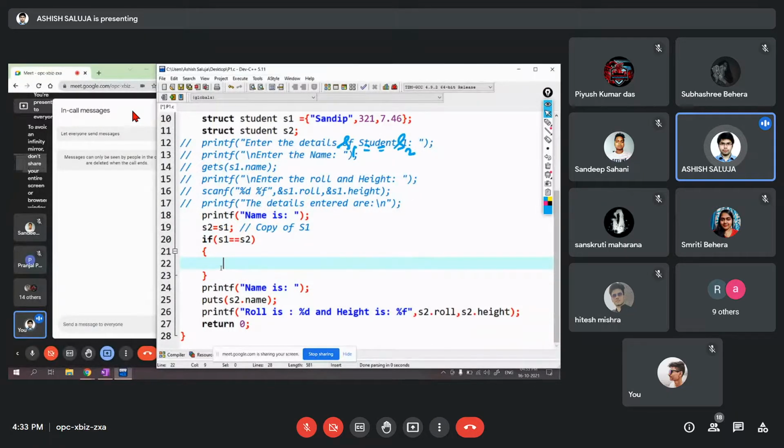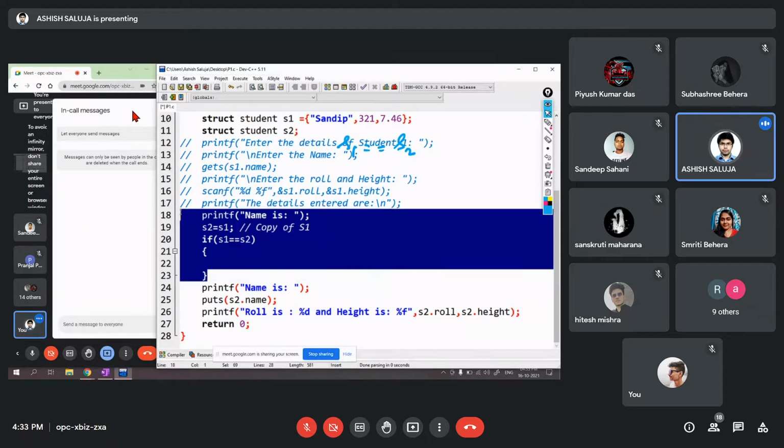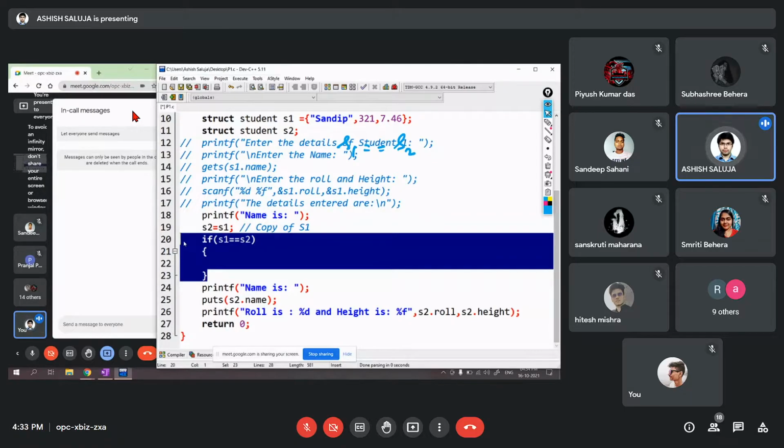Not equal to also, the same happened. You can't use any S1 greater than, less than. You can't use any other operator except equal to, that is the assignment operator. And the point here is, this is an important point. It may come in your short questions, because if output questions come, then such questions can come: S1 is equal to S2, not equal to S2, like this they can come.